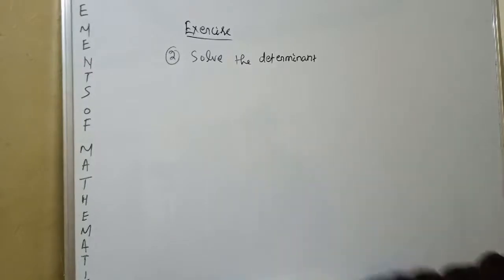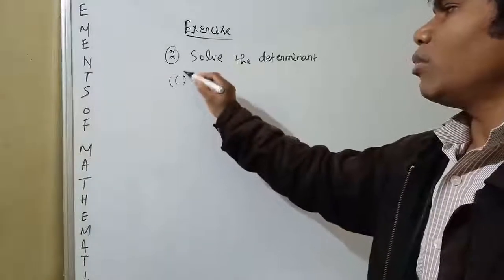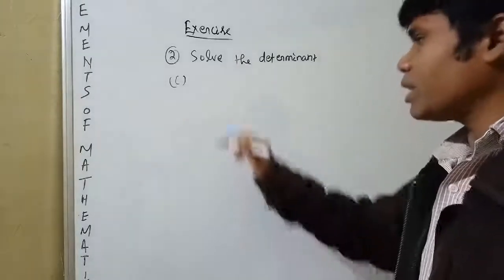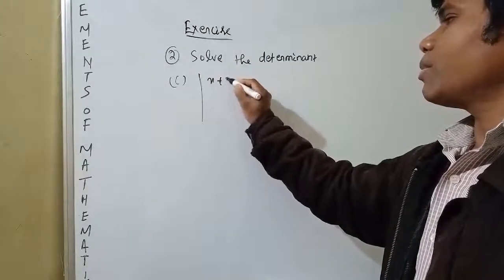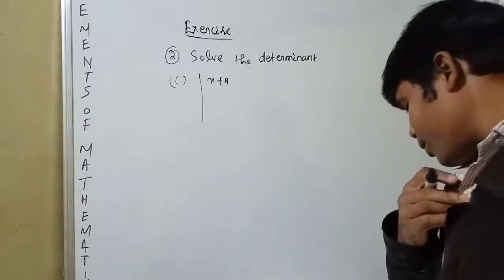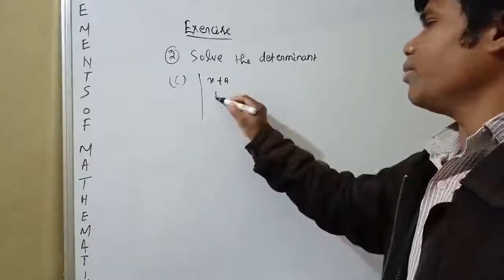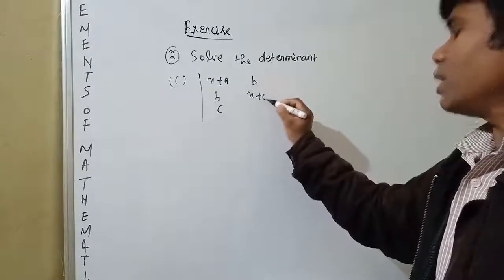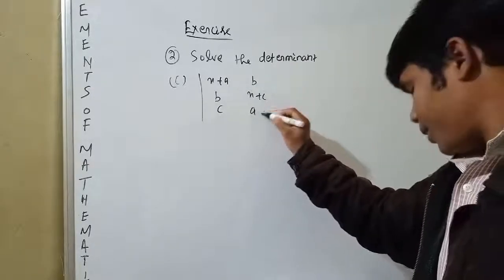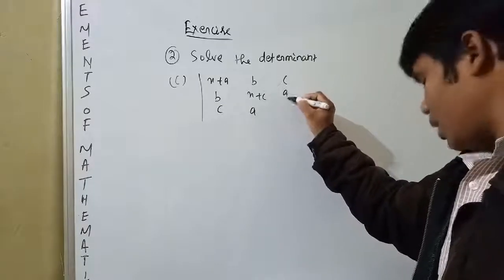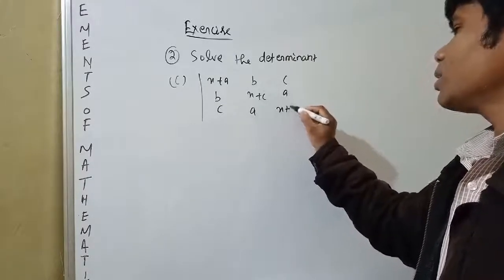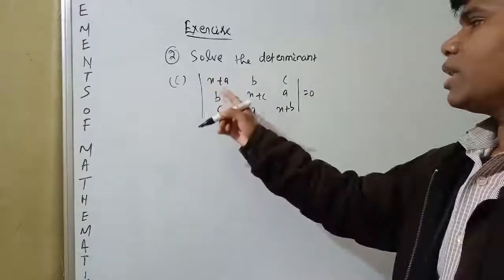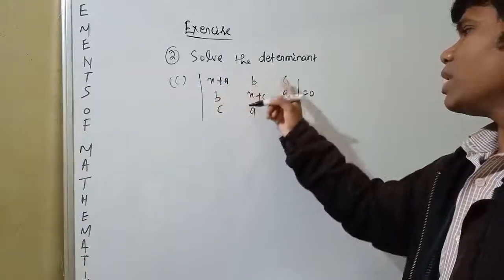Okay, next you see number 2, part C. The question is given the determinant with rows x plus a, b, c; b, x plus c, a; c, a, x plus b is equal to 0. Here you observe x plus a, b, c; b, x plus c, a; x plus b.